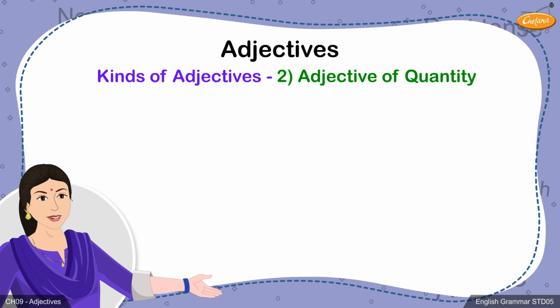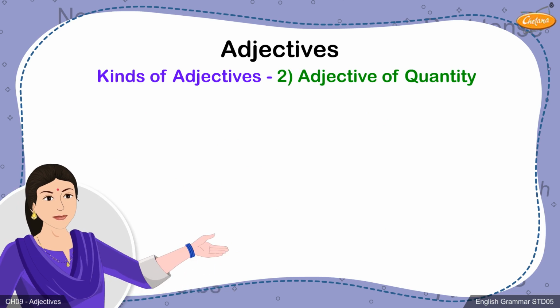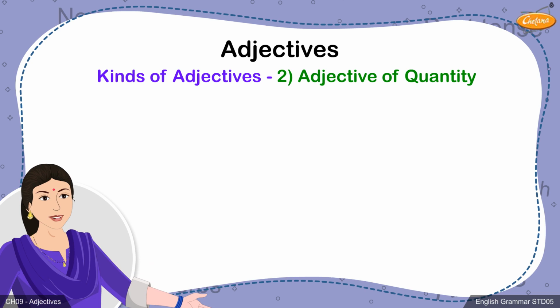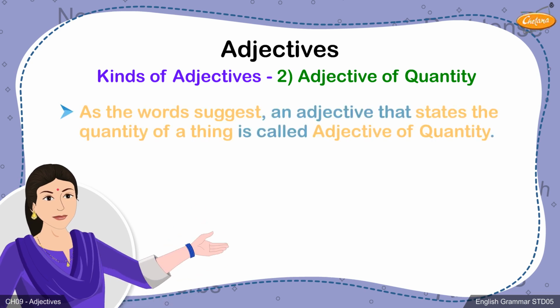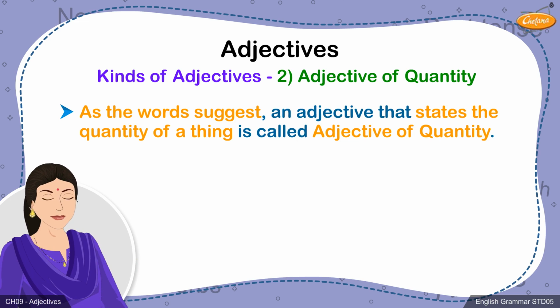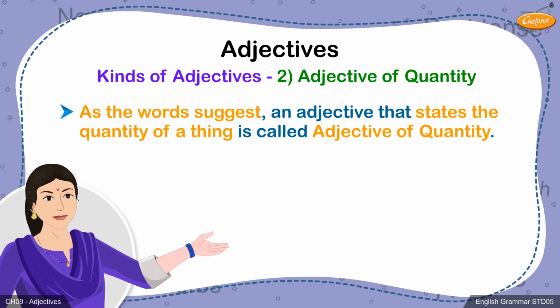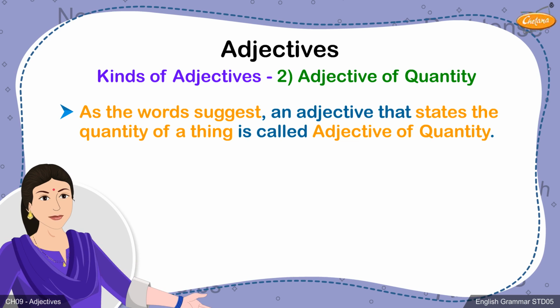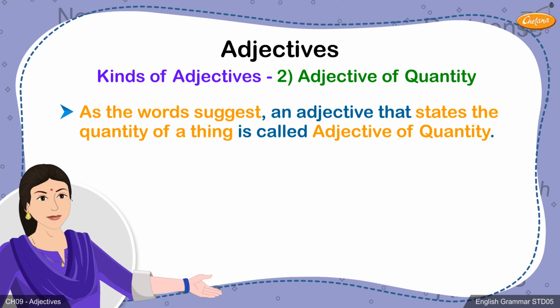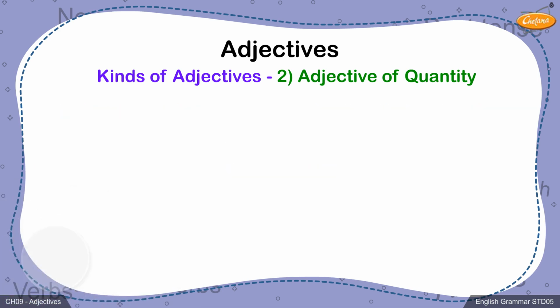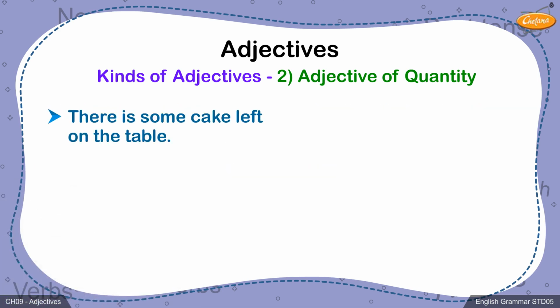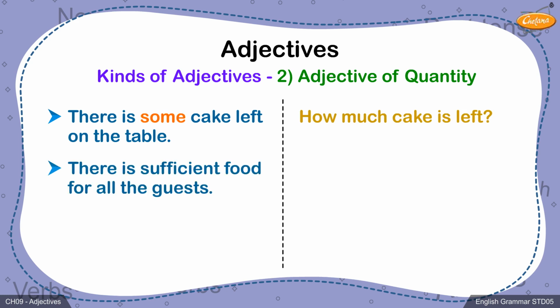2. Adjective of quantity. Next, we move on to adjective of quantity. As the words suggest, an adjective that states the quantity of a thing is called adjective of quantity. It answers the question, how much? For example, there is some cake on the table. How much cake is left? Some. There is sufficient food for all the guests.